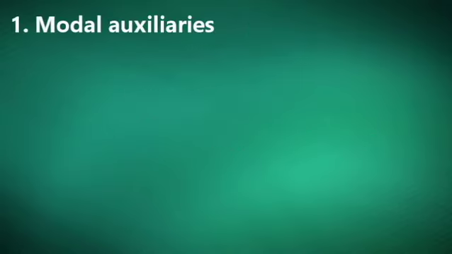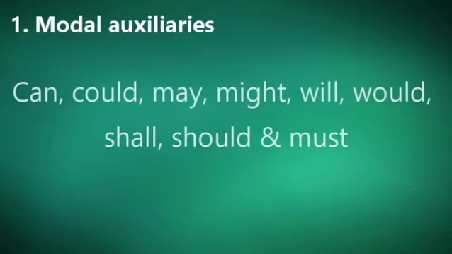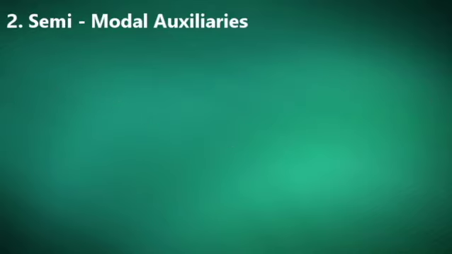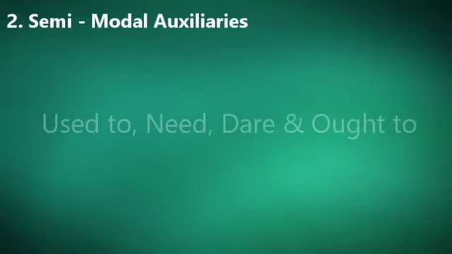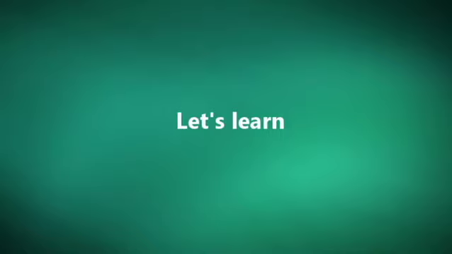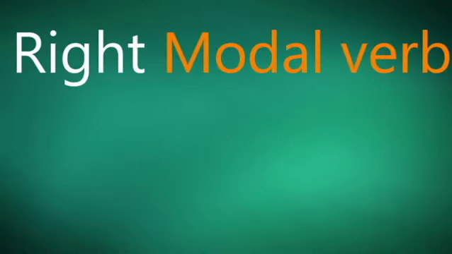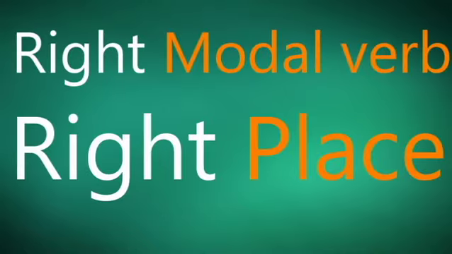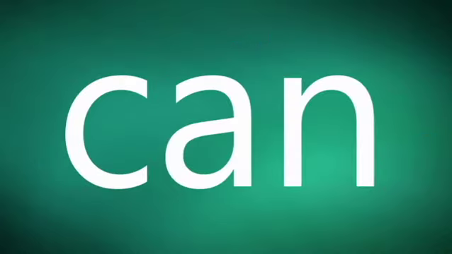Nine modal auxiliaries are there: can, could, may, might, will, would, shall, should, and must. Semi-modal auxiliaries are four: used to, need, dare, ought to. Now, let us learn where we can use the right modal verb at the right place. We can start with the first modal auxiliary, can.